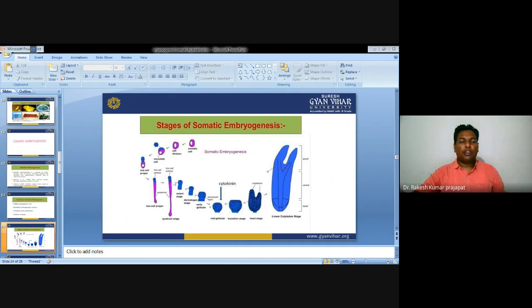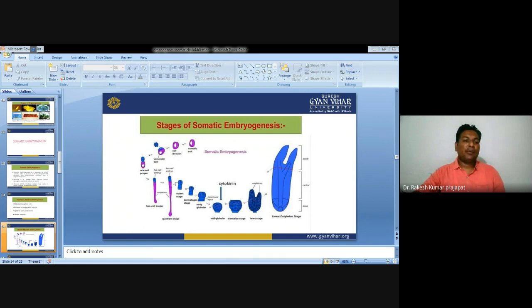Somatic embryogenesis is an artificial process in which a plant or embryo is derived from a single somatic cell. Somatic embryos are formed from plant cells that are not normally involved in the development of embryos. Unlike in ordinary plant tissue, no endosperm or seed coat is formed around the somatic embryo.